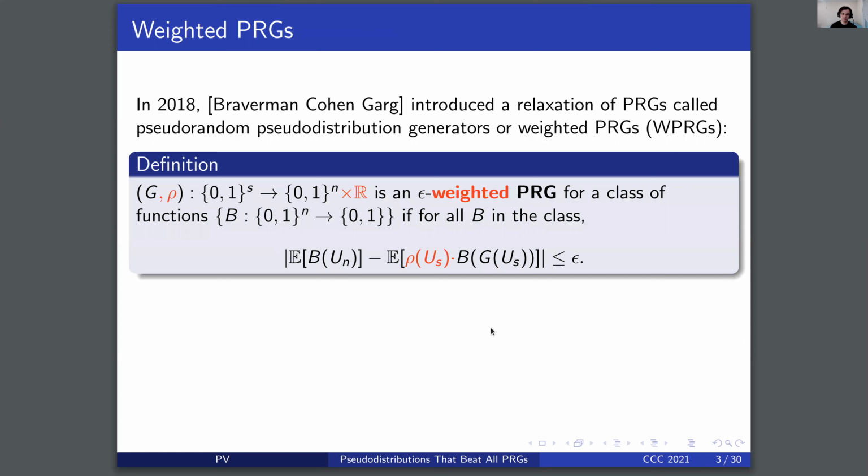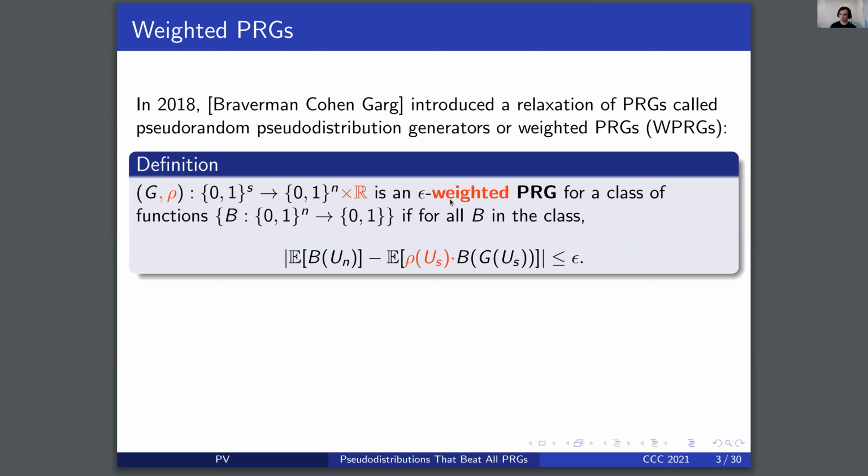In 2018, Braverman, Cohen, and Garg introduced a relaxation of PRGs called pseudorandom pseudodistribution generators, or weighted PRGs. The weighted PRG notation was introduced by Cohen et al. in this conference, and we choose to adopt it. Here, rather than saying that G is a PRG, we say that a tuple of functions, G, rho, define an epsilon weighted PRG if G is a function from the S bit seed to N bits of output, and rho is a function from the S bits of seed to the reals.